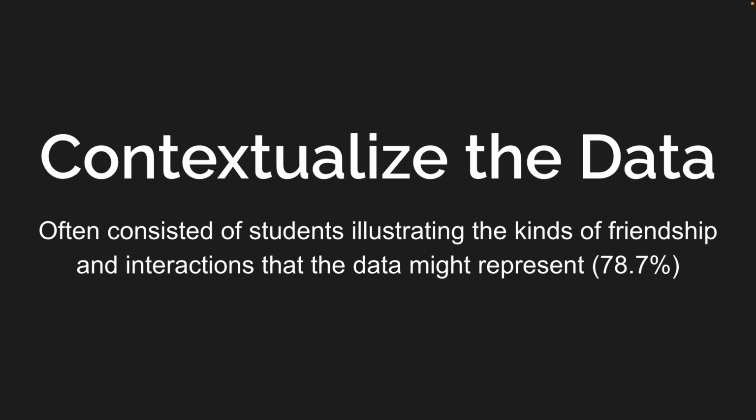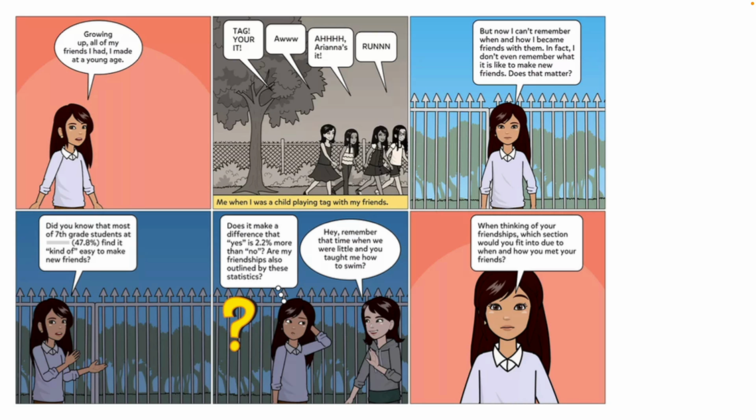In contextualizing the data, what we often saw was students illustrating the kinds of friendships and interactions that the data might represent. For instance, in this comic, the student uses the data on student responses to the question, do you find it easy to make friends? They use their narrative to consider reasons that influence those responses. They have a whole narrative around making friends at a young age, which engages in a broad inquiry into the importance of the variable of when and how you met your friends as it relates to how easy or hard it is to make friends.